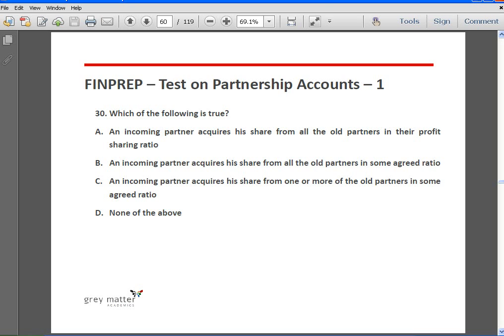So, where the partners choose to revalue the assets and liabilities, then when the balance sheet is prepared after admitting the new partner, the assets and liabilities will appear at the revalued amounts. Where the assets and liabilities are chosen not to be revalued, then they will continue to appear at the old book values. Understand? Okay.